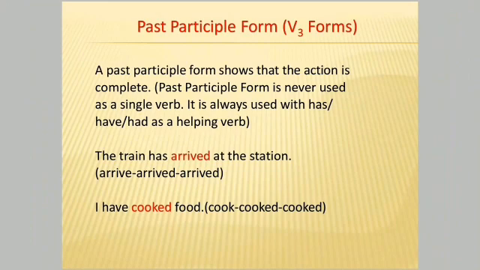Next is past participle form, that is third form of the verb. A past participle form shows that the action is complete. Students, for your knowledge, past participle form is never used as a single verb. It is always used with has, have or had as a helping verb. The train has arrived at the station. Arrived is the past participle form of verb arrive. I have cooked food. Cooked is the past participle form of verb cook. And both the sentences tell us that action is complete.